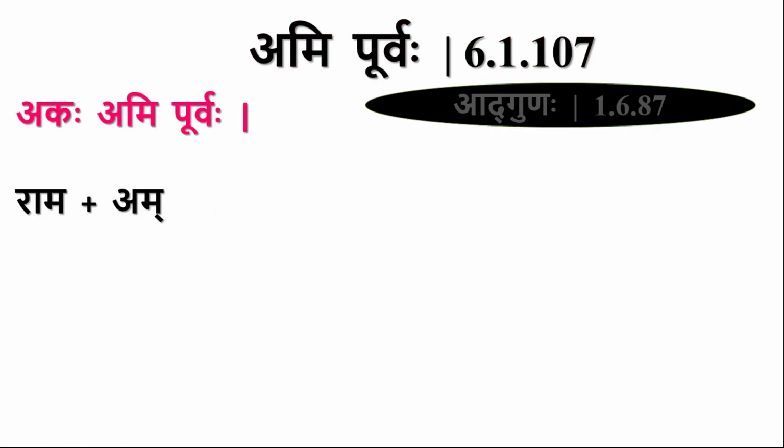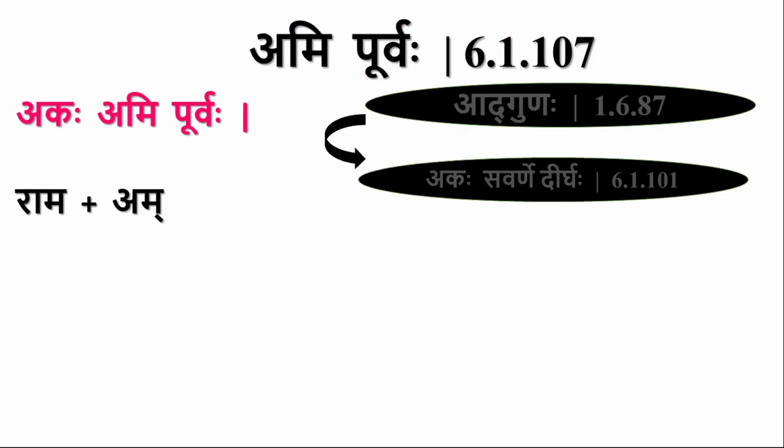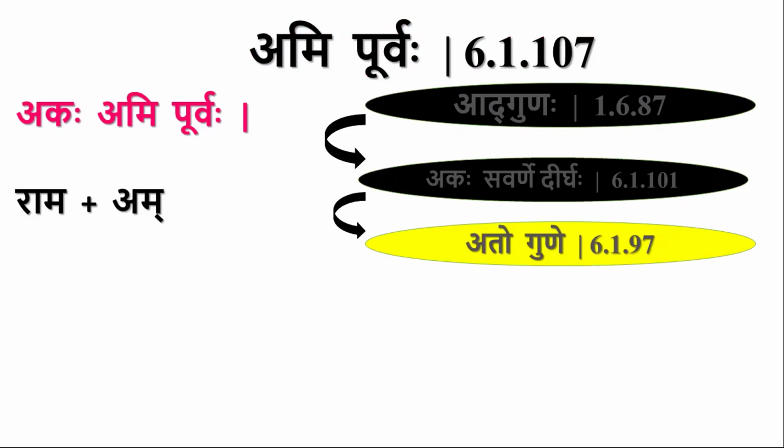But that will be blocked by Akasavarne Dirgaha. So A plus A will become Dirgha by Akasavarne Dirgaha. But again, this will be blocked by Ato Gune, because this Akara should not be present at the end of a Pada. It should be Apadanta, it should be Apada.